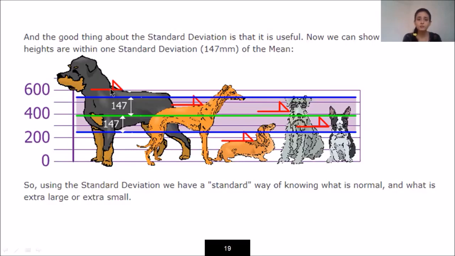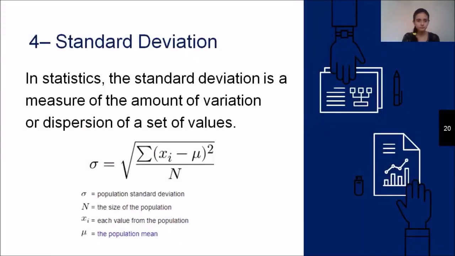Whichever data points are above the blue lines and whichever data points are below the blue lines, it indicates that the height of the dog is either extra large or extra small. It is not the normal height. All the normal heights of the dogs fall within these two blue lines. The data points above and below the blue lines indicate that the height is either very large or very small. So this is how the variance and the standard deviation are useful to us.